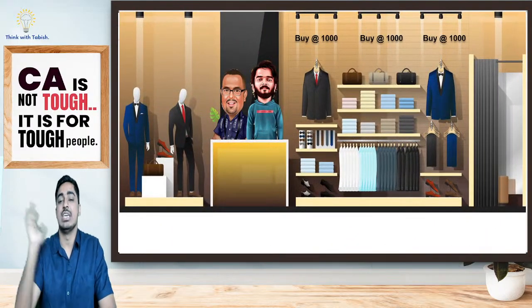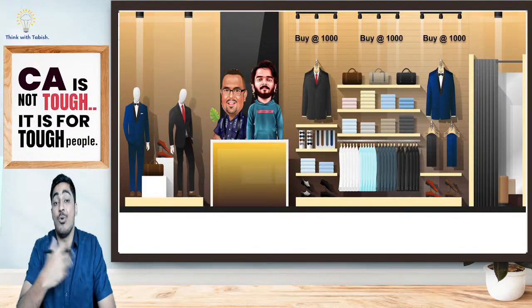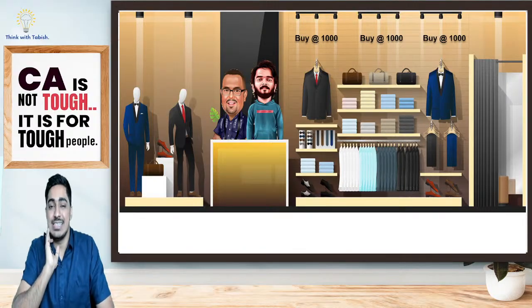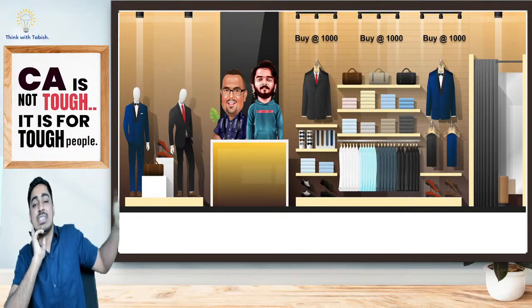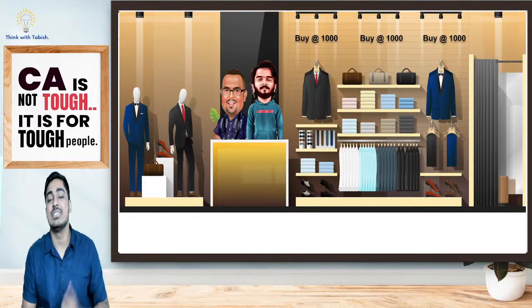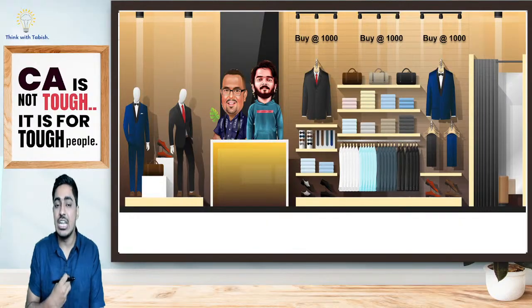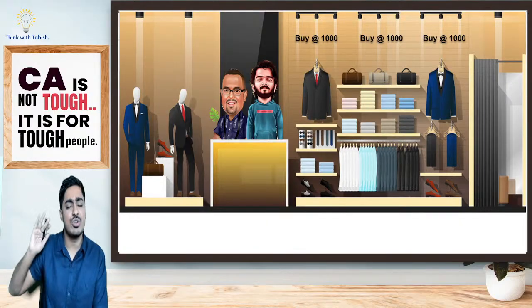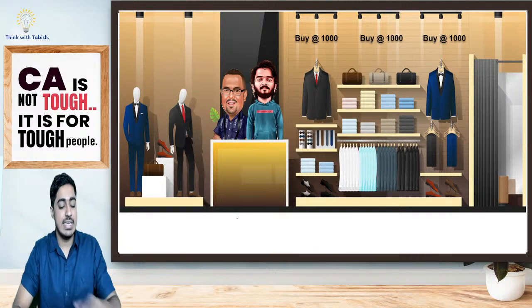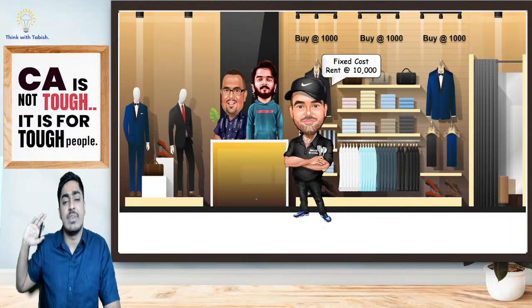Now he started his own showroom wherein he is selling the shirts. When he started his showroom, he realized it is not just sufficient for me to purchase a shirt. I should have a place as well wherein I will be selling my shirt. So for that place, I have to be paying my rent. The rent is 10,000 rupees. He tells, fine, no issues. Right now, I am having 10,000 rupees with me, so I will put 10,000 rupees from my pocket. Slowly, I will recover.